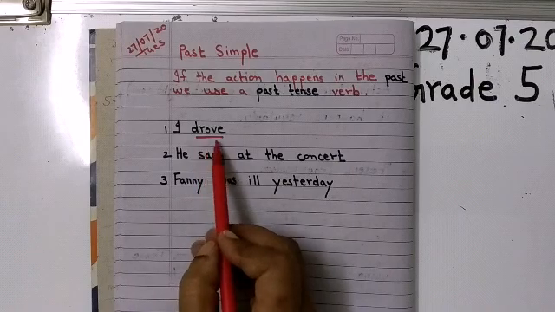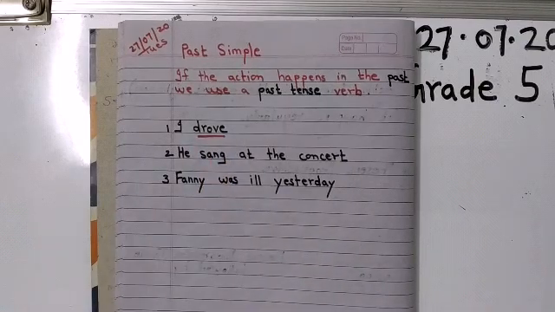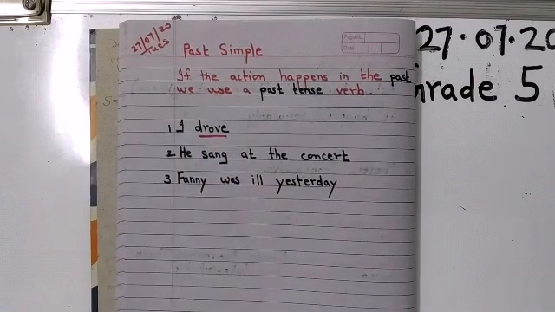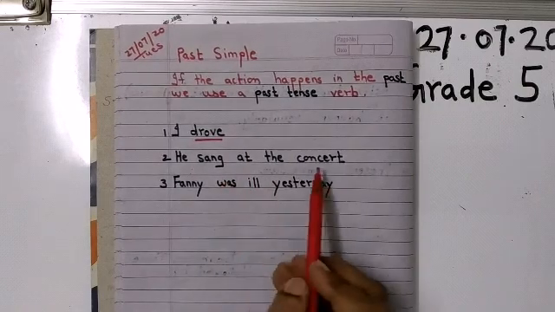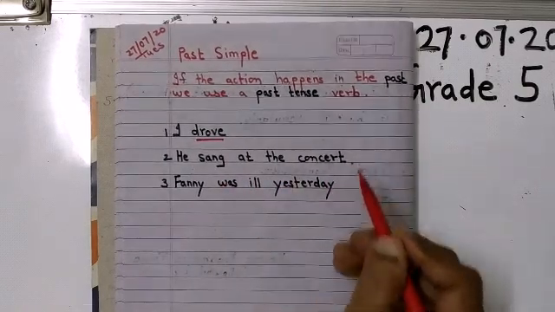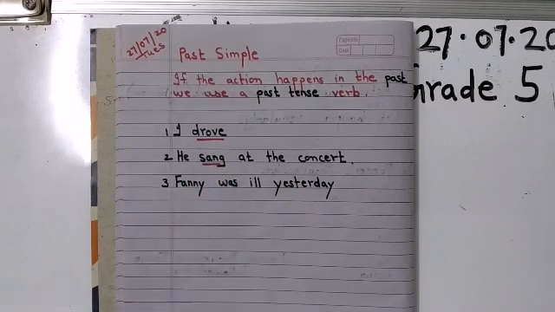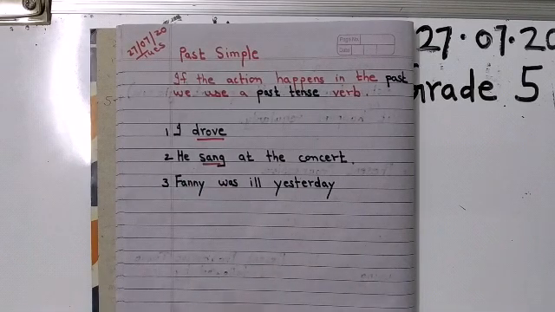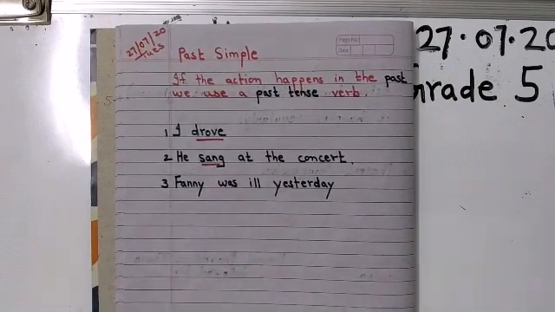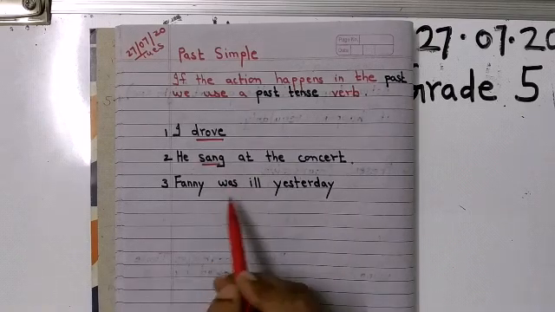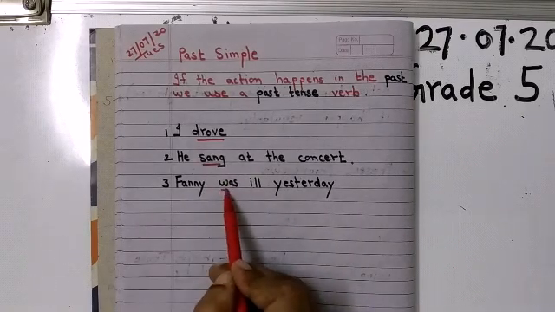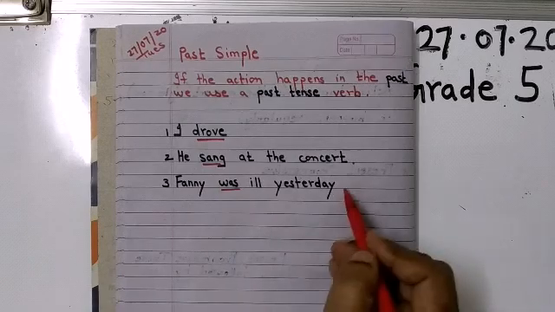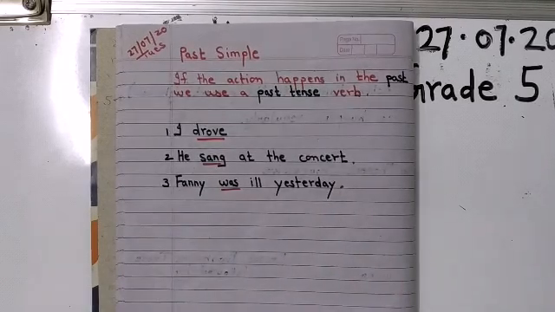See the spelling, children, of drove. You don't say I drived. He sang at the concert. So sang. Past tense. Fanny was ill yesterday. Now children, look here, there is only a helping verb, but it is was. Okay, so that's your past simple.